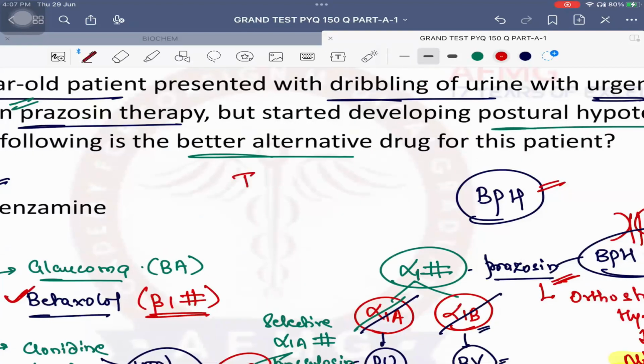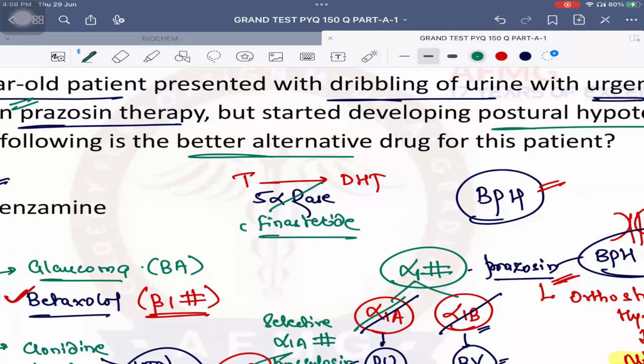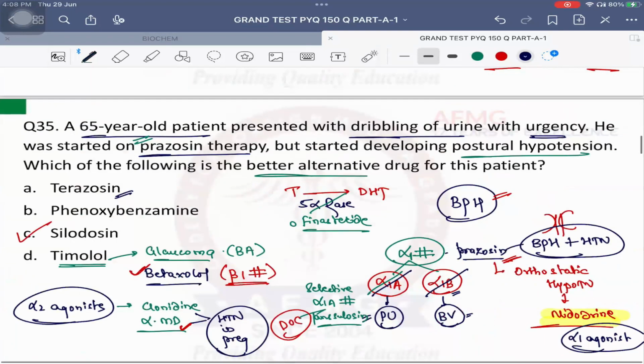Sure. And lastly, to decrease the size of prostate: normally prostate की size क्यों बढ़ती है? Due to the action of dihydrotestosterone. Testosterone is converted to its active form, dihydrotestosterone, by an enzyme known as 5-alpha reductase. So we can give 5-alpha reductase inhibitors, drugs like finasteride. But finasteride takes a long time to act. It will help in decreasing size, but it will take a long time to act. Therefore, not a drug of choice.